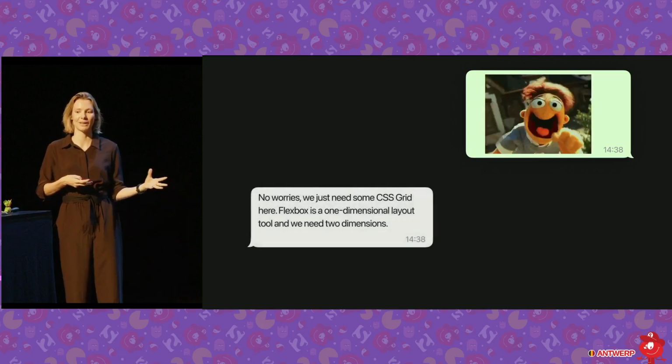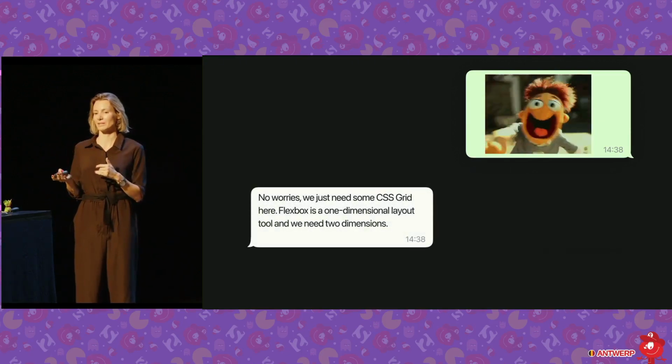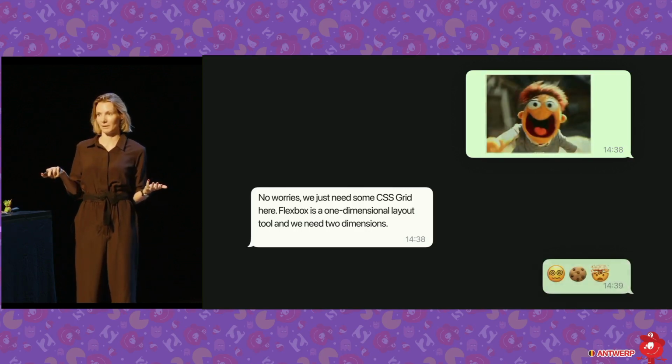But we're friends with the developer now, so we can just reach out. No worries. We just need CSS Grid. Flexbox is a one-dimensional layout tool, and we need 2 dimensions. Absolutely no idea what that means.